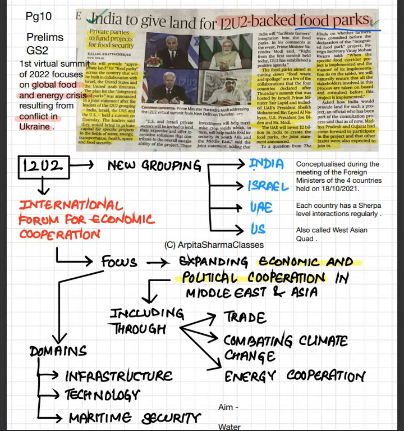this summit. And India has promised that we are going to give land for the food parks to be established under this summit. इस summit के अंदर जो food parks हम establish करेंगे तो उसके लिए इंडिया ने promise किया है कि हम अपनी तरफ से land जरूर देंगे, जमीन देंगे. And many states have come forward to help in this summit. For example, Madhya Pradesh and Gujarat have come forward to participate in this project to provide lands for the establishment of these food parks.